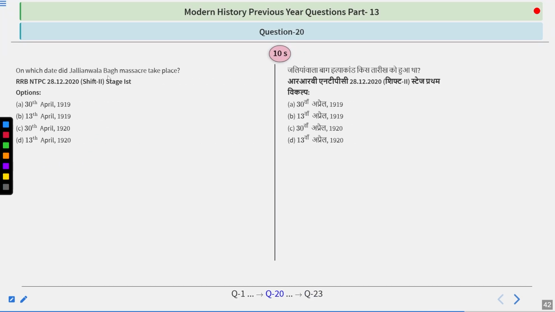On which date did the Jallianwala Bagh massacre take place? 30th April 1919, 13th April 1990, 30th April 1920, or 13th April 1920? So think about it.